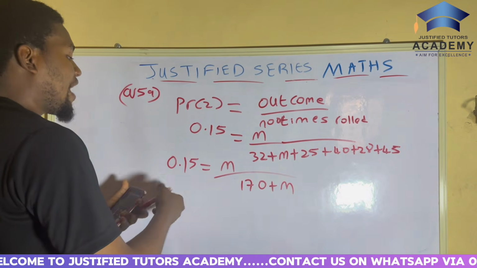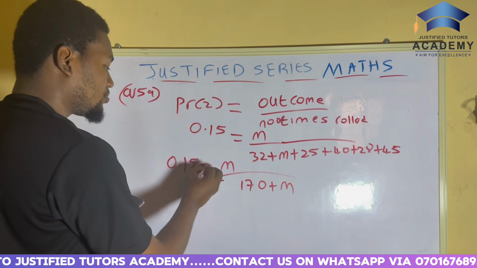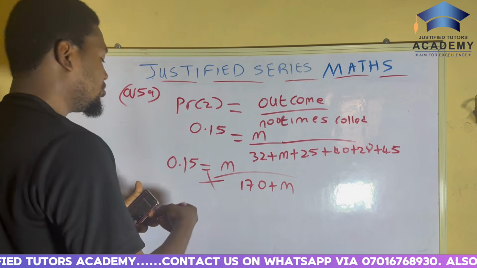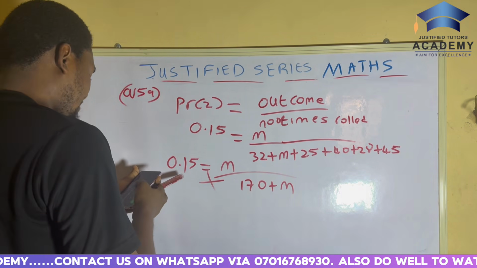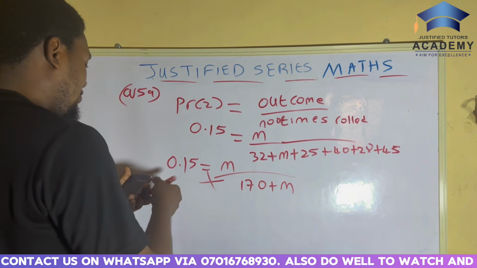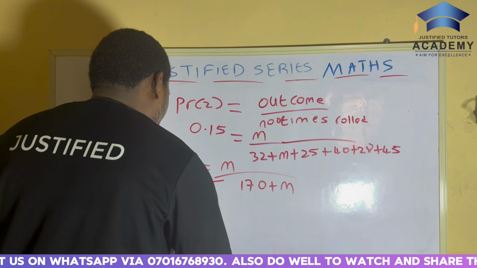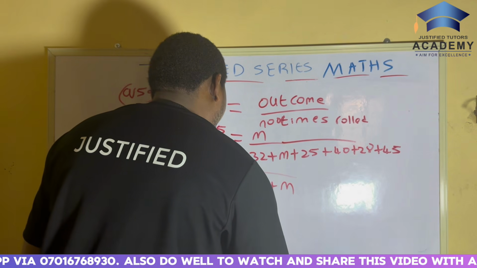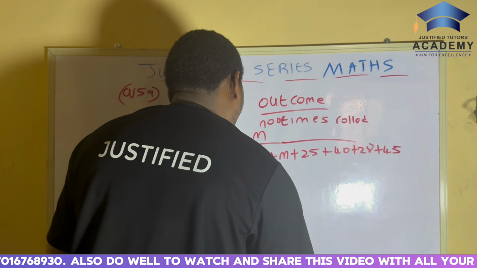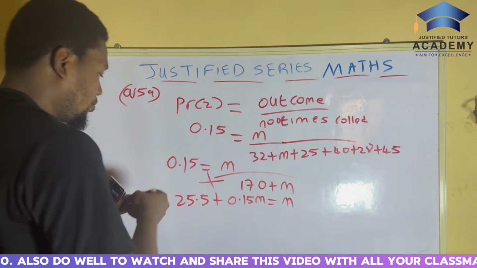So now 0.15 times everything here. 0.15 times 170 will give us 25.5, so you get 25.5 plus 0.15m equals m.